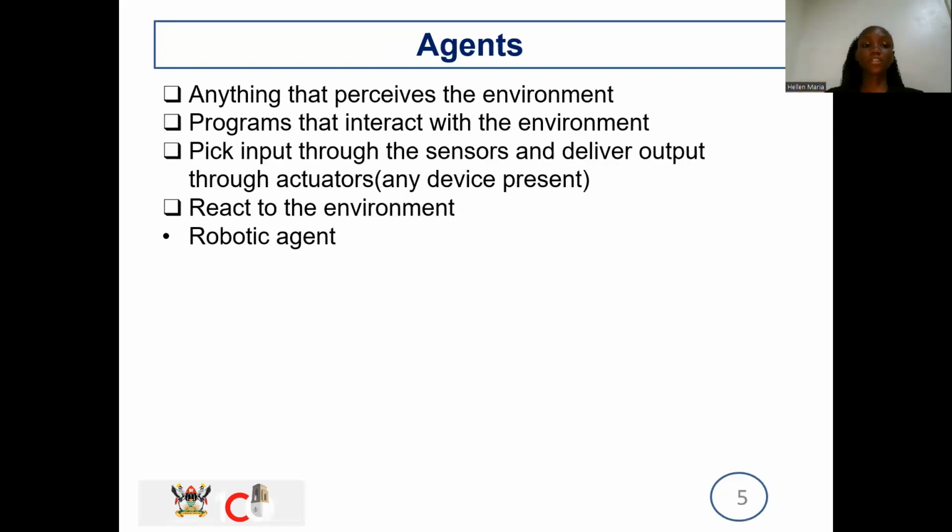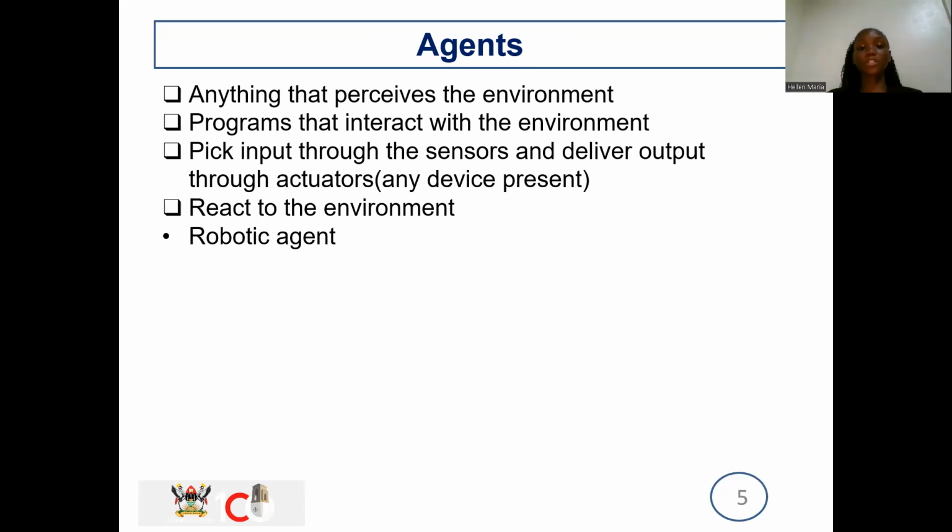So we have the agent. As I said, an agent is anything that perceives the environment. We talked about the actuators and the sensors. The sensor is what observes a change in an environment, so it senses what's in the environment. And then the actuator is that component of the machine that will be able to give out the output that the device has interpreted.